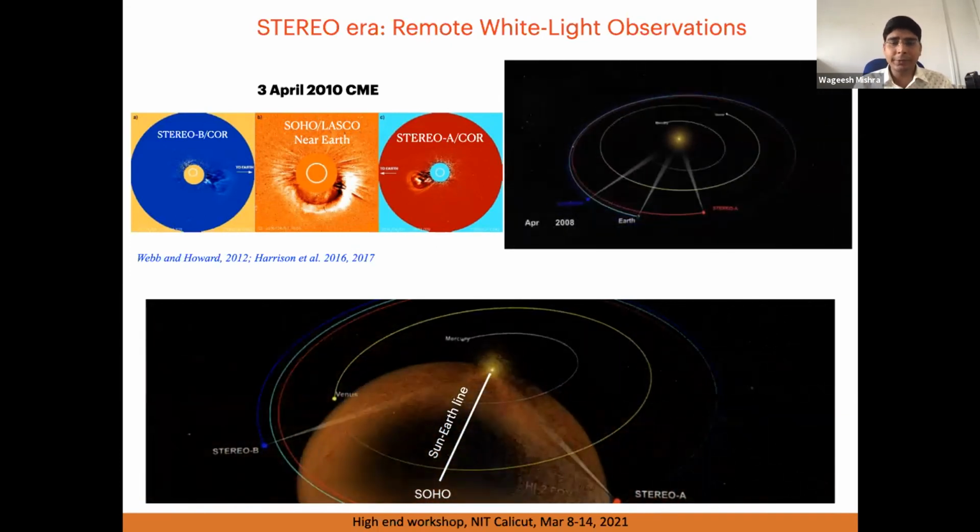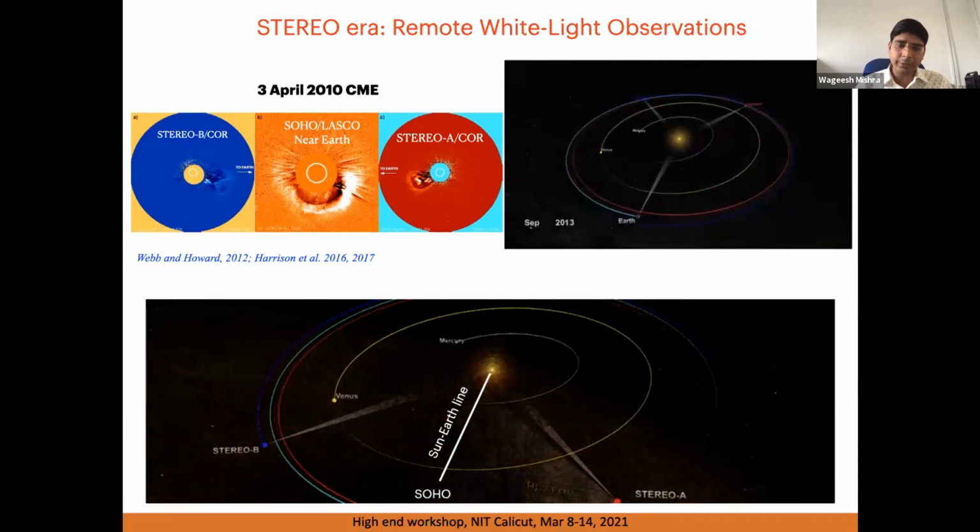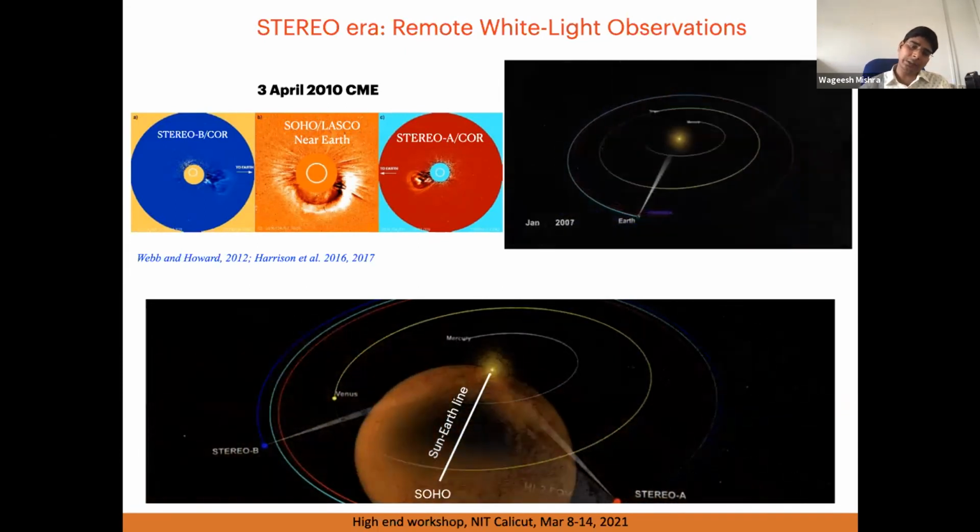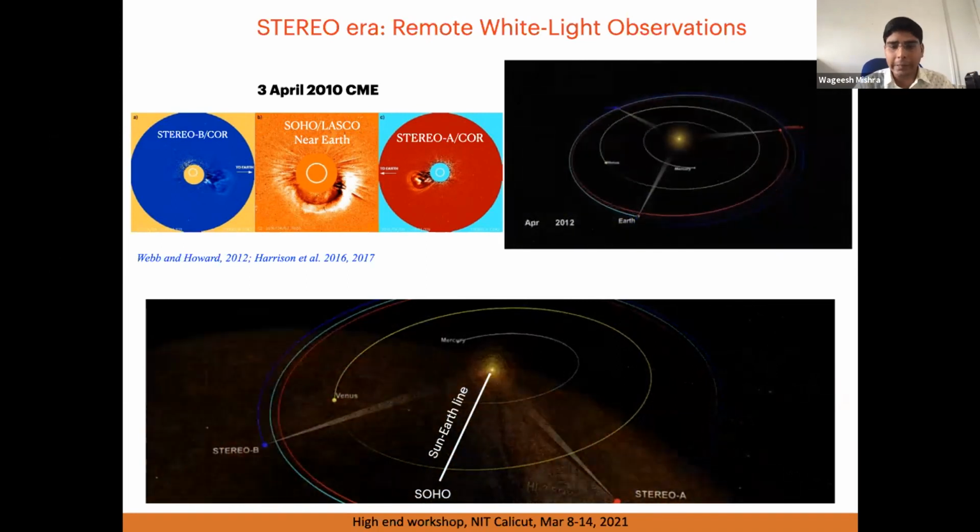The CME can be observed. We can see in the bottom panel that any CME can be looked at along the Sun-Earth line, and we can have its global dynamics.